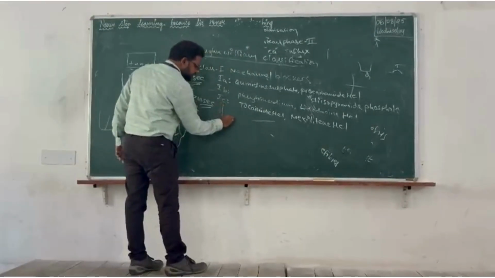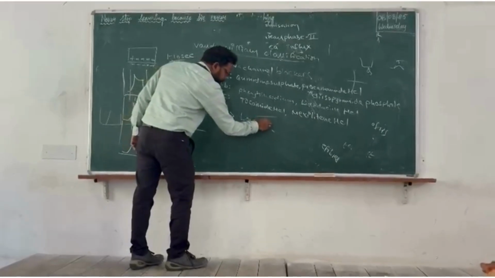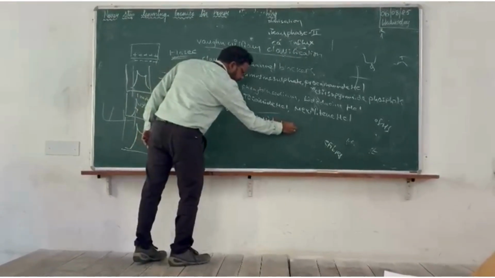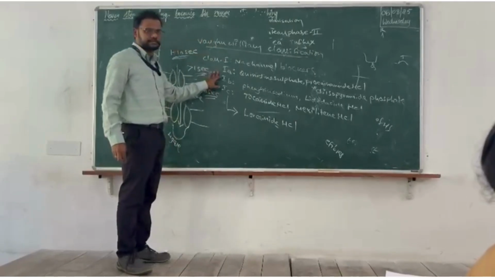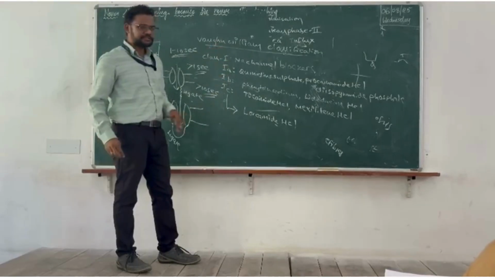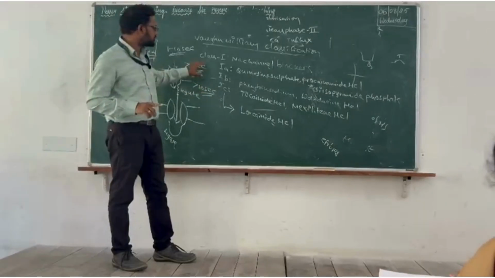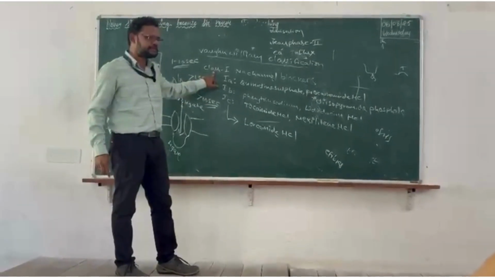And in case of 1C, you have lorcainide HCl. Okay, this is about class 1 drugs. So as we discussed earlier, the Vaughan Williams classification consists of 4 classes of drugs. First classification is sodium channel blockers. Second